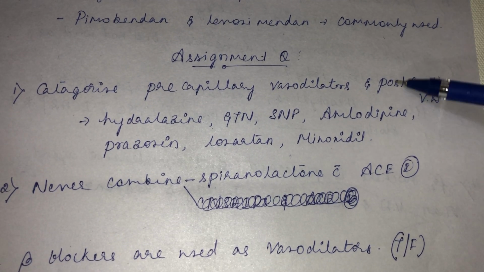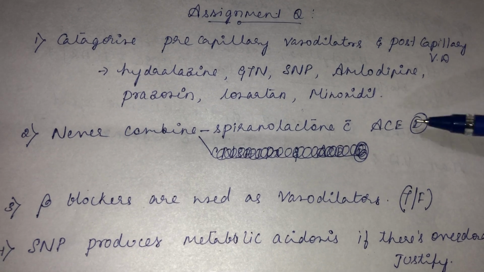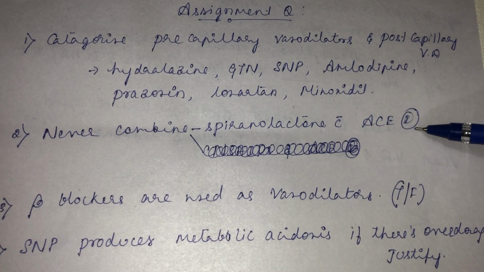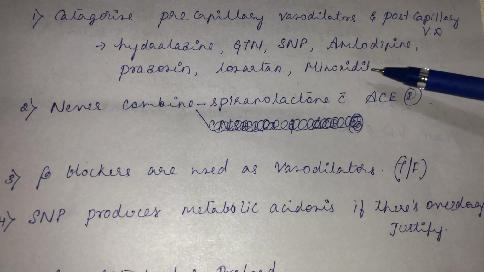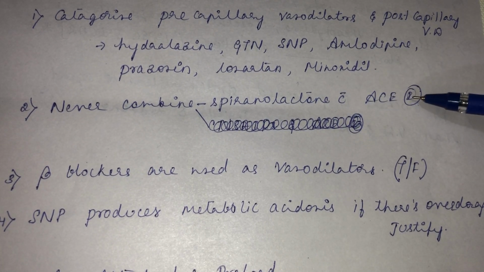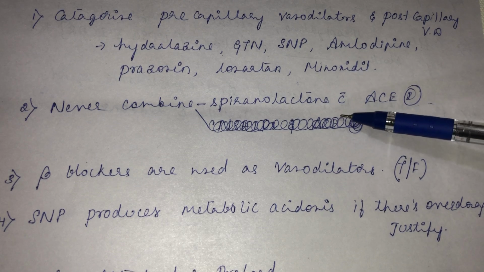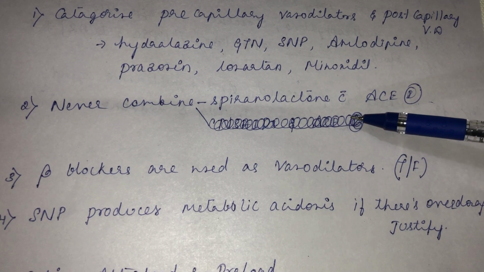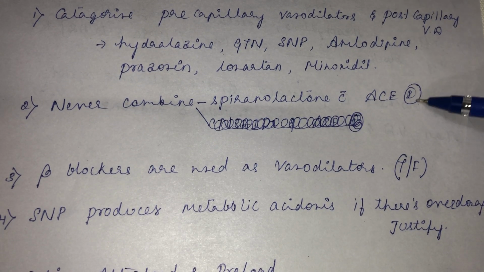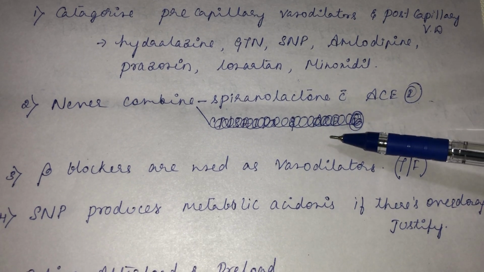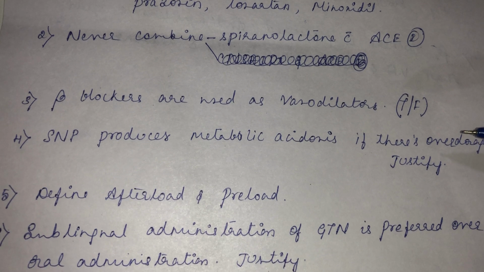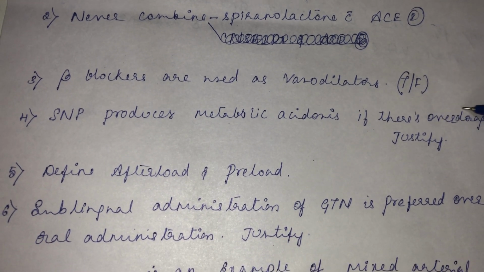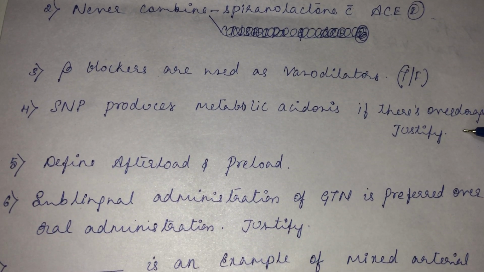Then, never combine spironolactone with ACE inhibitor, justify. Okay, right? Spironolactone should not be combined with ACE inhibitors. Spironolactone is an aldosterone receptor antagonist. You should not combine it with captopril or enalapril. Beta blockers are used as vasodilators, true or false? Then sodium nitroprusside produces metabolic acidosis if there is overdosage, justify.